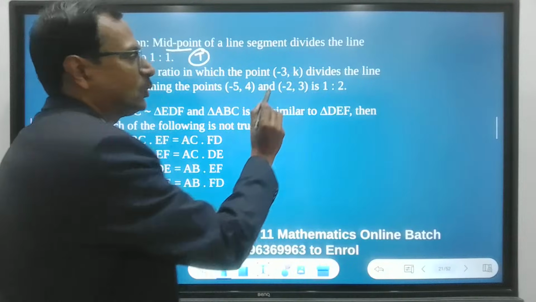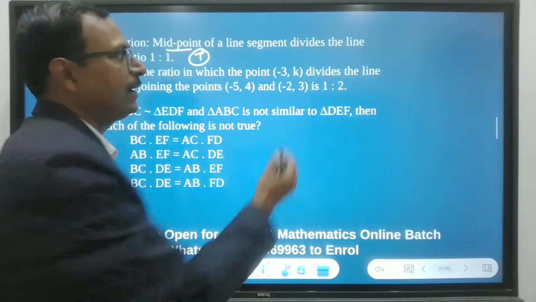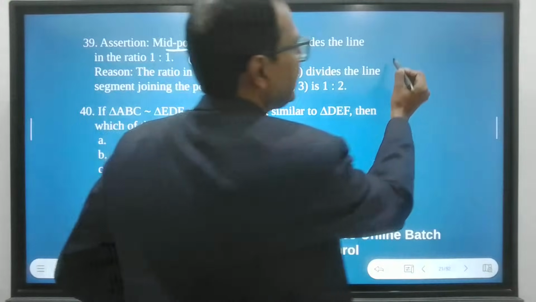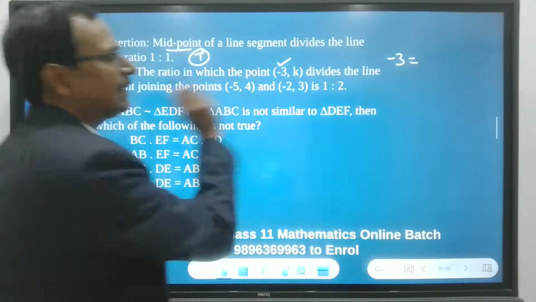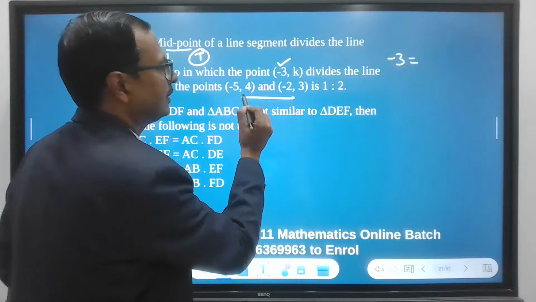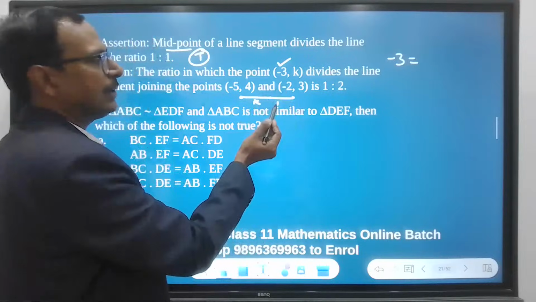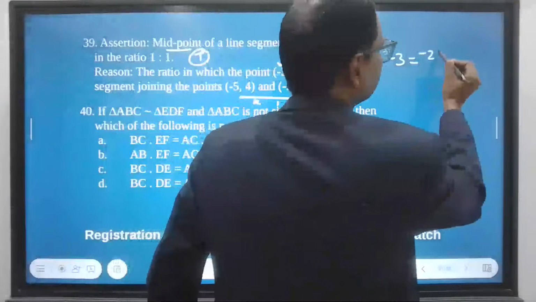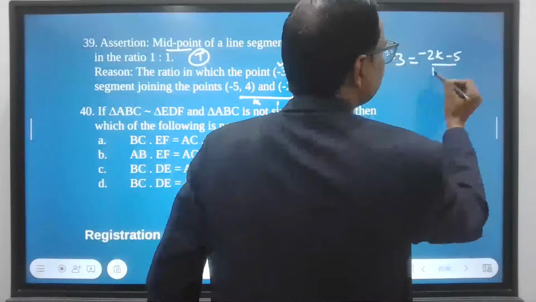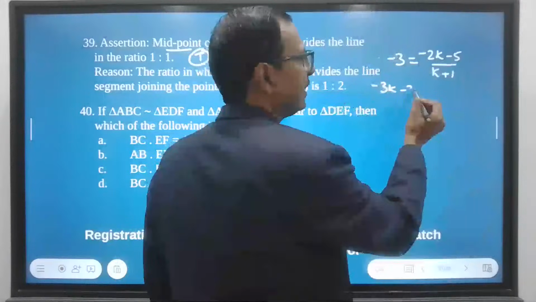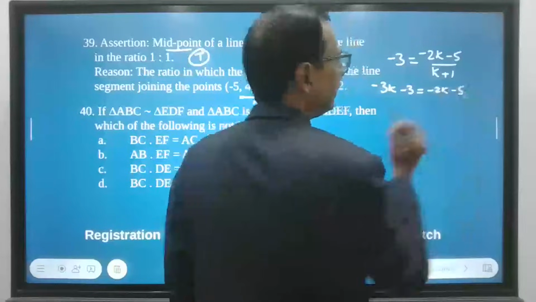So if I assume that the ratio is K:1, I can use the minus 3 for the section formula, right? So minus 3 equal to, let's apply the section formula. Here, K:1. So minus 2K minus 5 upon K plus 1, which gives negative 3K minus 3 equals 2K minus 5.